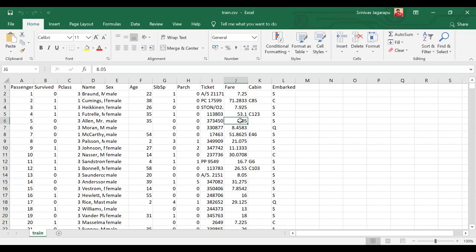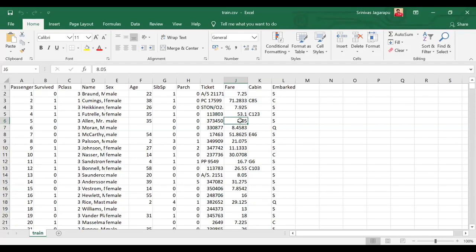So without the advent of machine learning, if you want to do it with software engineering, you'll write multiple if-else conditions saying that if the person has this condition and this condition and this condition, probably he's alive. If you do the data analysis, you will see that 80% of the females have survived, but only around 40 or 50% of the males have survived. So if you are a female, there is more chance of surviving because they gave more preference to females while taking the lifeboats in the Titanic disaster. So that is one condition you can say. If you are a female, probably you have survived. If you are a male, probably you have died. So this is one condition you can write.